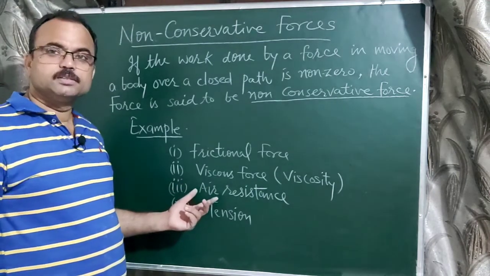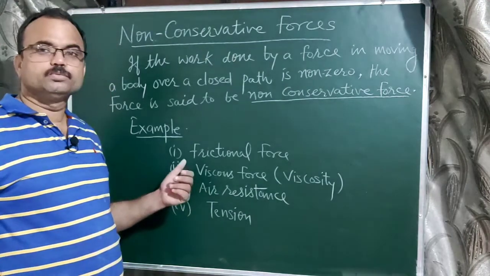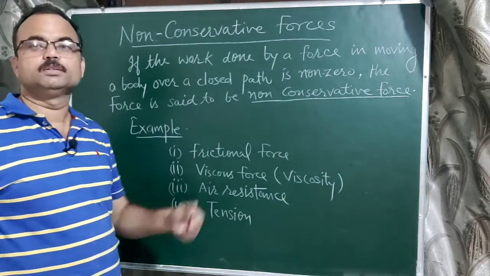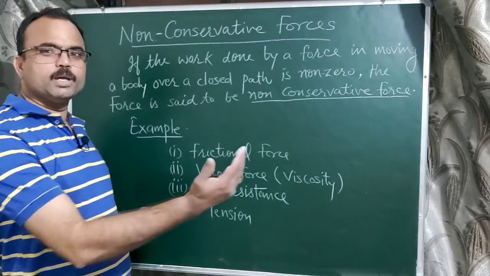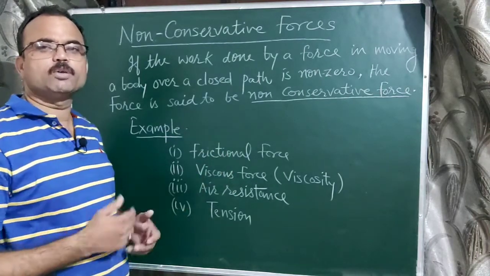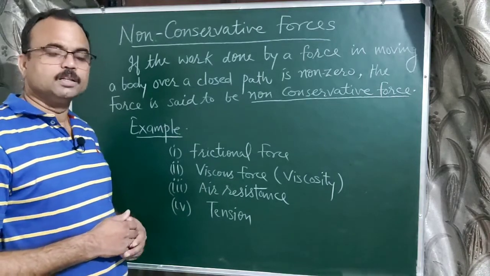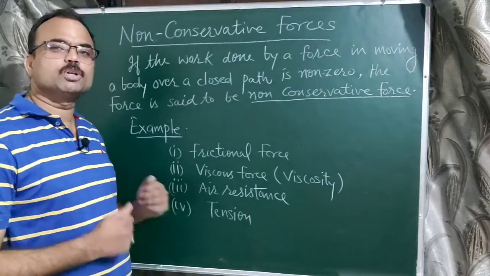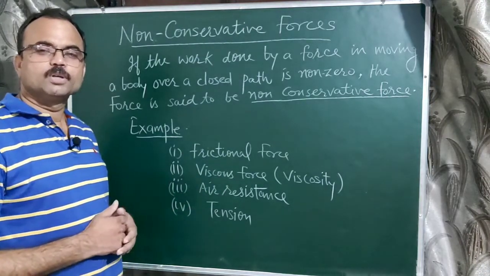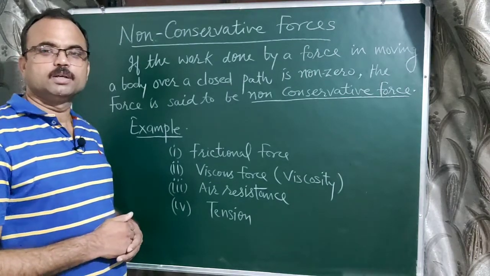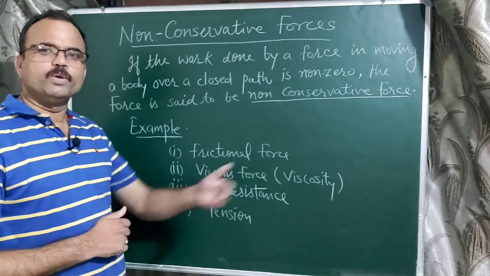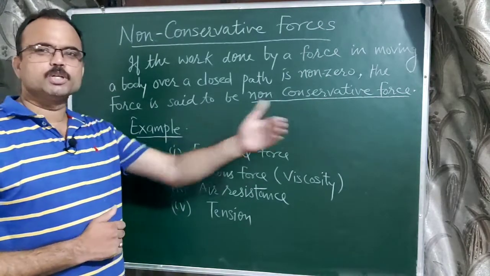Air resistance: suppose we go from point A to B on a cycle, with air blowing against the direction of movement of the cycle. That air resistance opposes the motion of the cycle, so work has to be done against it. After some time, we come back from the final position to the initial position.